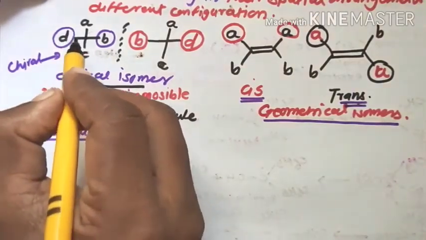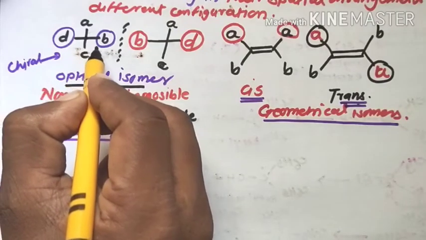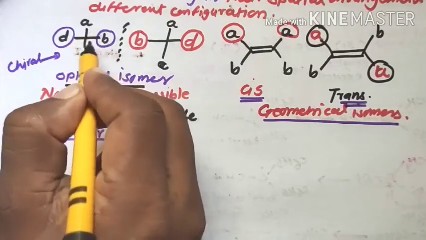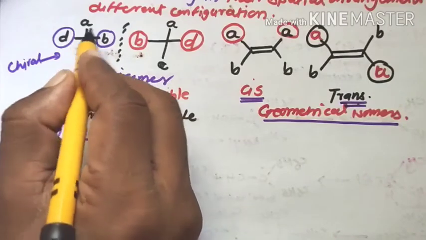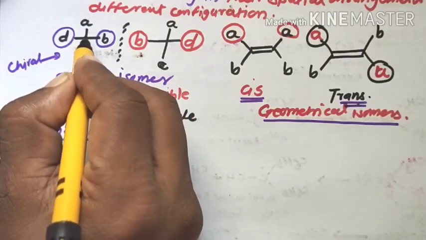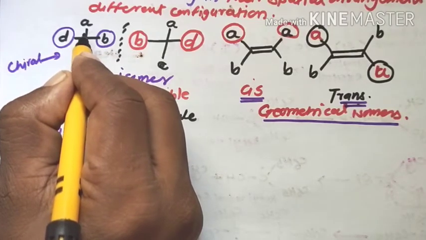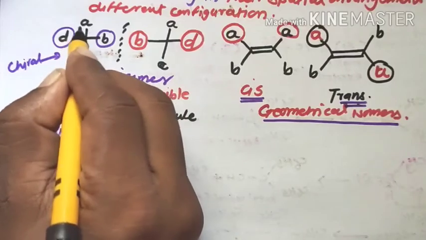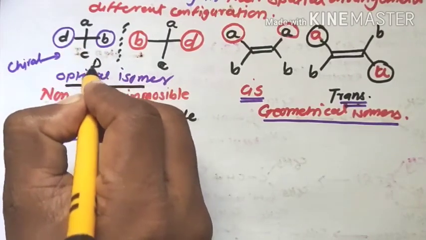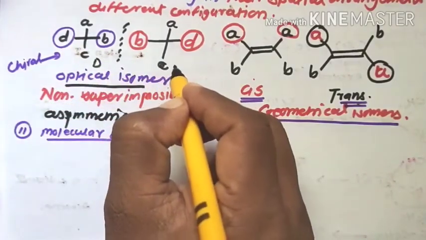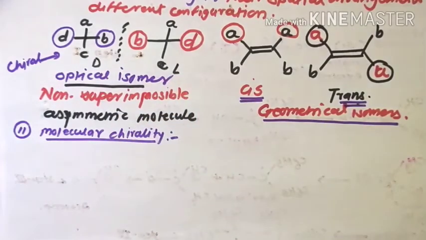Now see, if you separate these molecules by numbering or by grouping, then if the molecule rotates the plane polarized light to the right hand side, this molecule is known as D molecule. If it rotates to the left hand side, then this molecule is known as L molecule. That is two optically active forms possible for these molecules, known as dextrorotatory molecules and levorotatory molecules.